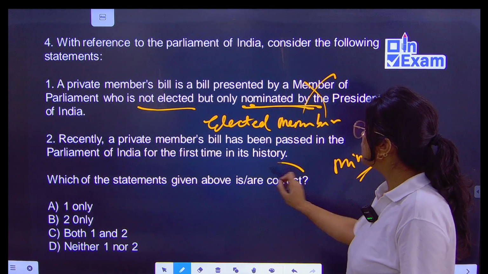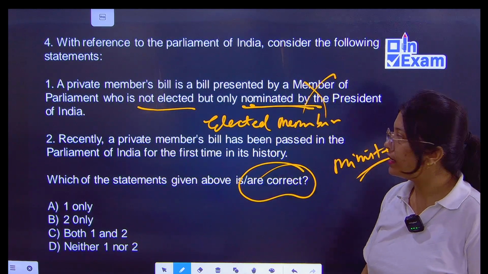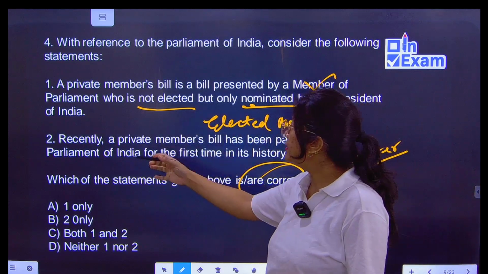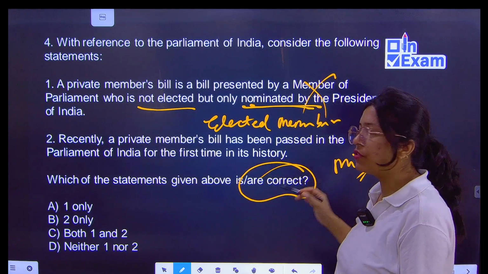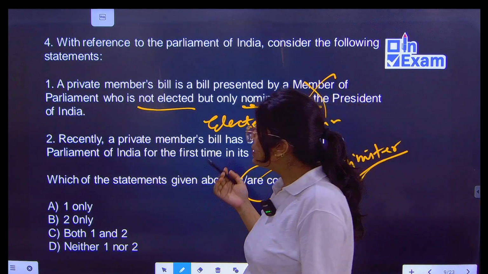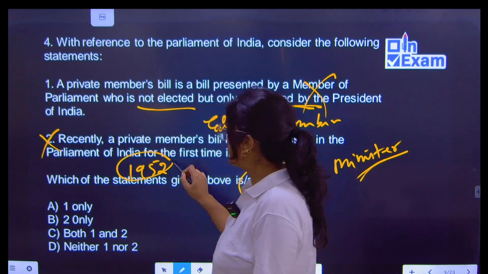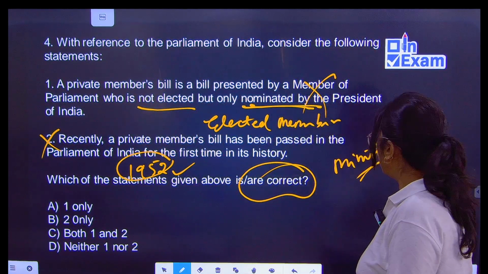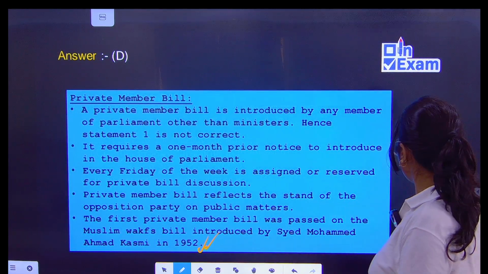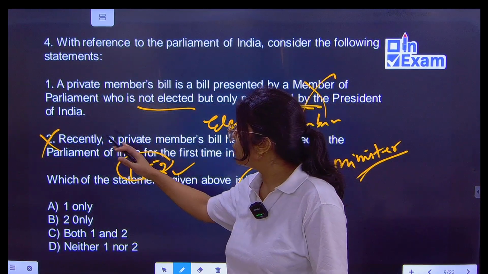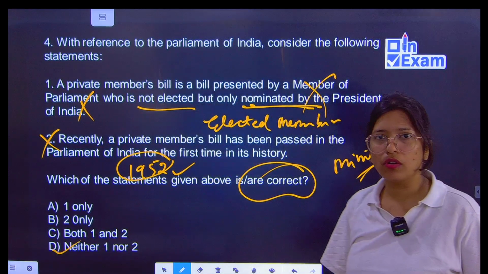Which of the statements given above is or are correct? Statement 1 is incorrect. Then, recently a private member's bill has been passed in the Parliament of India for the first time in history. The first private member's bill passed in the year 1952. So keep this in mind. Both statements are incorrect, so the answer is neither 1 nor 2.